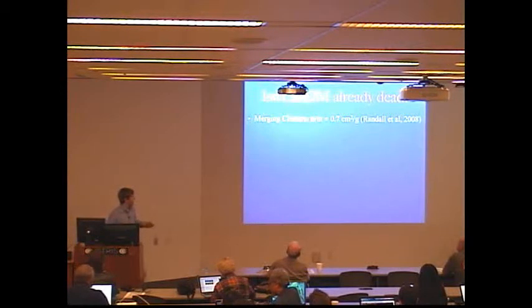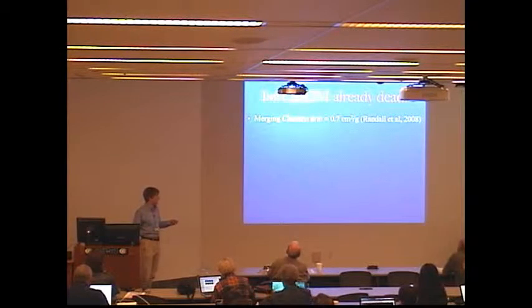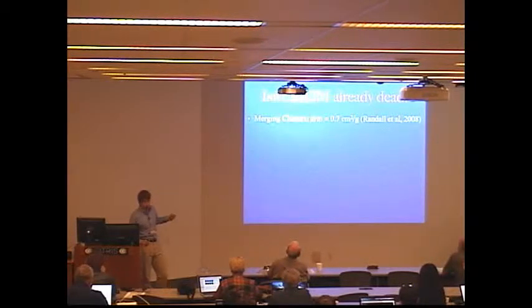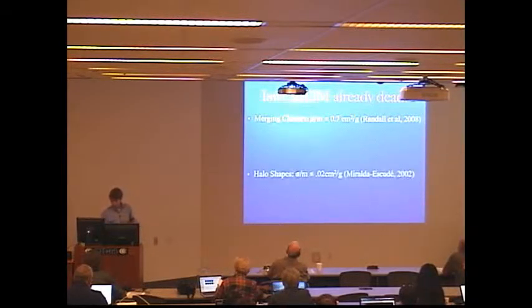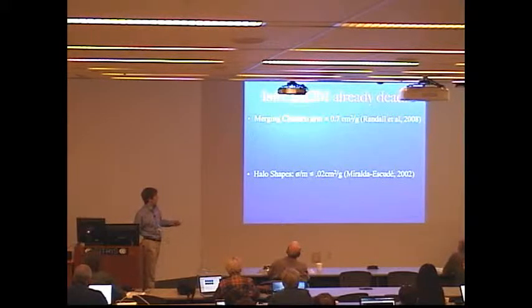One is from merging clusters, specifically the Randall et al. 2008 analysis of the bullet cluster, which pegged the SIDM cross-section at about 0.7 centimeters squared per gram. So another really strong constraint comes from halo shapes, in particular Jordi Miralda-Escudé's 2002 paper, which restricted the SIDM cross-section to below 0.02 centimeters squared per gram.